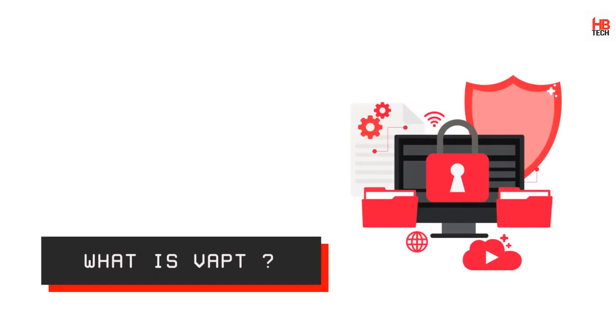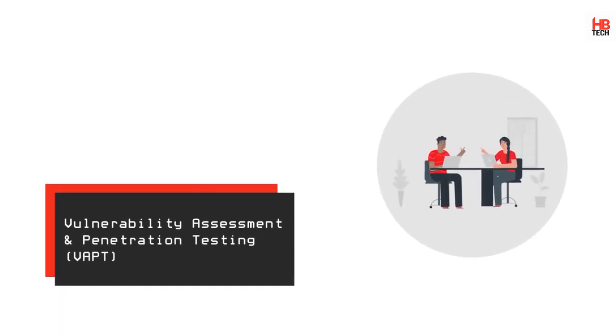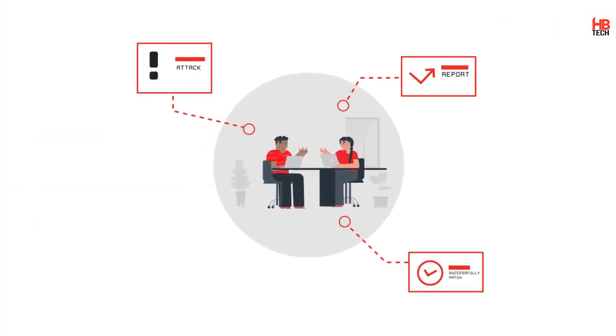What is VAPT? VAPT stands for Vulnerability Assessment and Penetration Testing. Every organization is a potential target for hackers. So the best practice for any organization is to conduct a VAPT audit from time to time to secure their network from various hacking attacks.